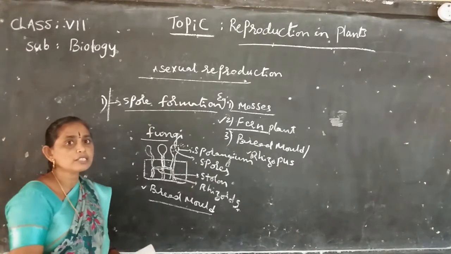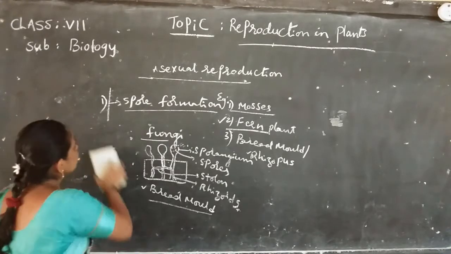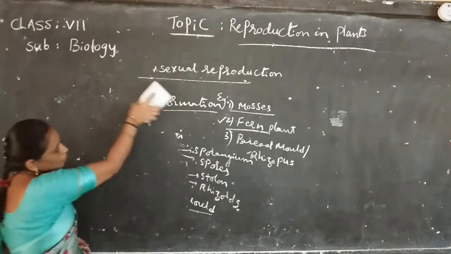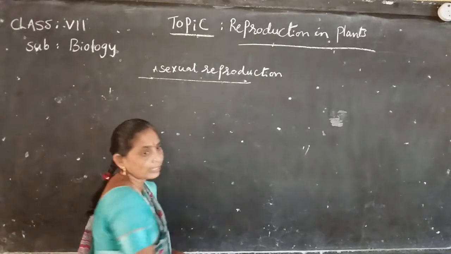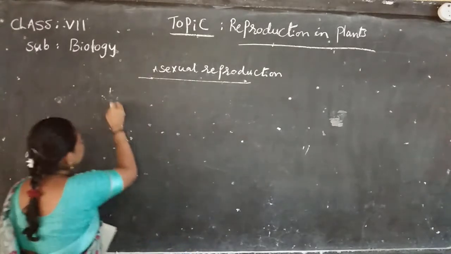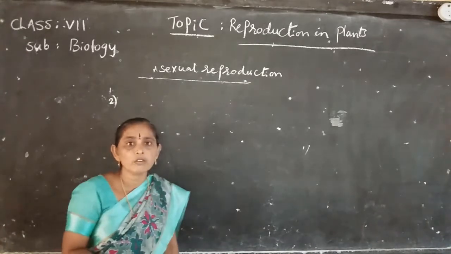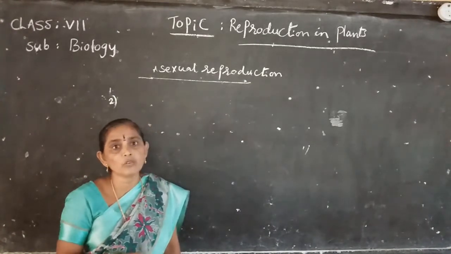The next one, the second one, is fragmentation. What is fragmentation? Fragmentation means some plants like algae grow on the surface of the water. These plants are called pond